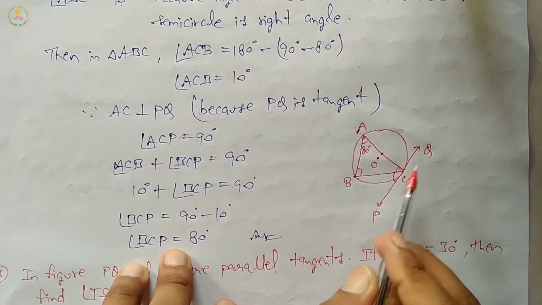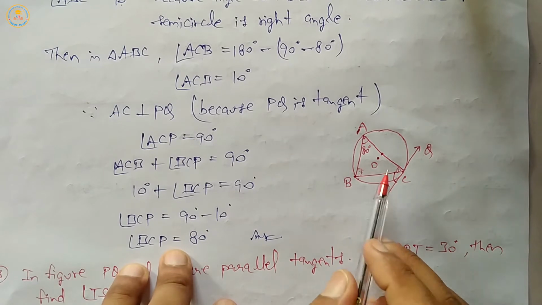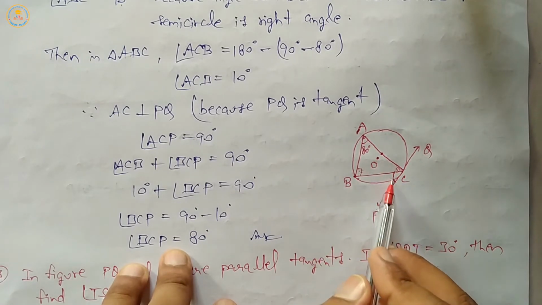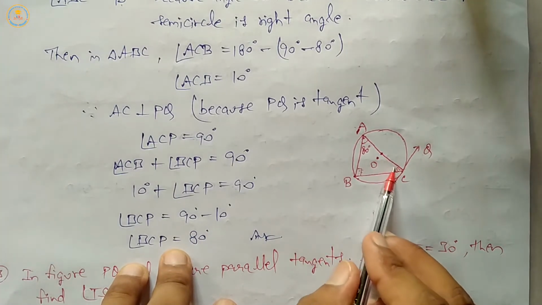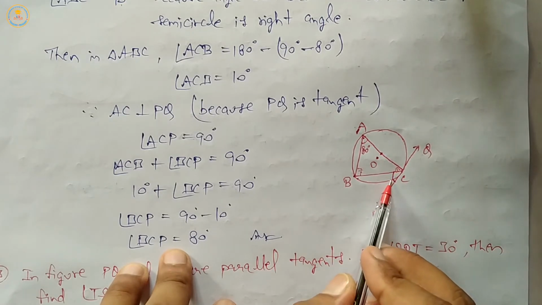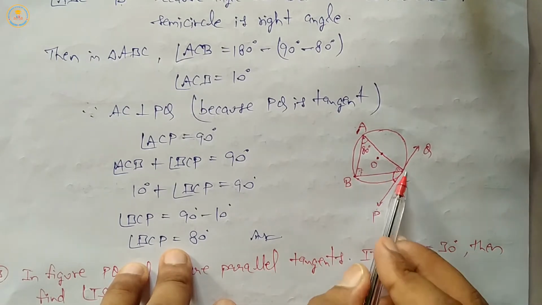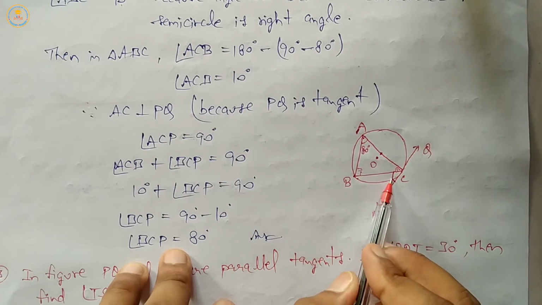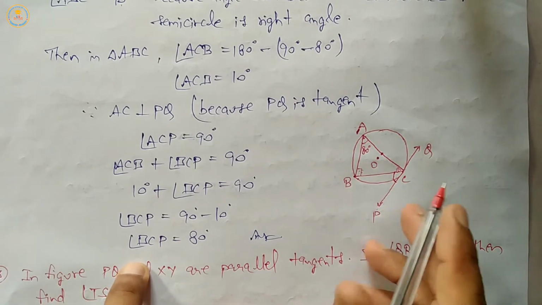Now AC is perpendicular on PQ. Therefore complete angle C is 90 degree. This one is 10 degree. So 90 minus 10 means 80 degree. It means angle BCP equal 80 degree. Angle BCP equal 80 degree is the answer. Clear?